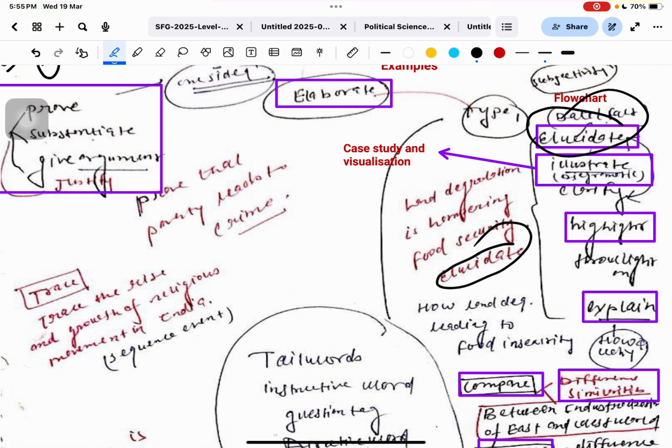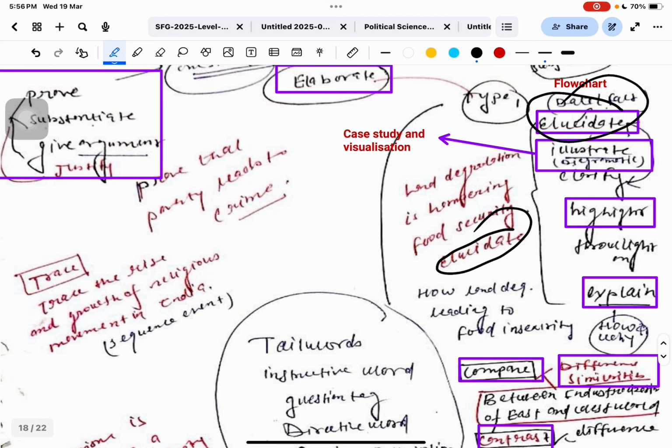Suppose there are many things which lead to food insecurity, but what are the major things which lead to food insecurity? So generally, if there is the word highlights, we have to write in point format rather than para format. You guys can remember this. Point format generally for highlights, not in detail. Just put the keyword and subheading, then explain in your language in an easy manner.